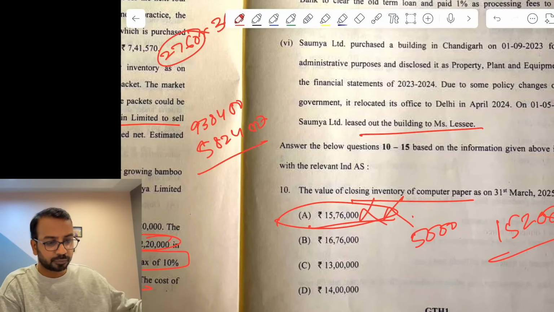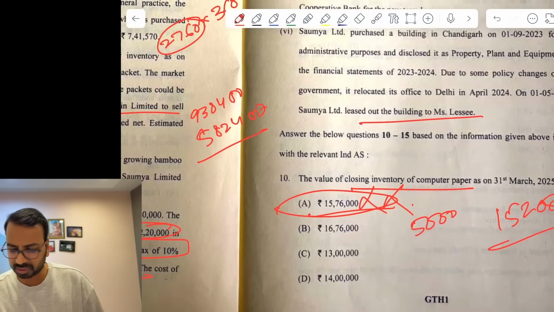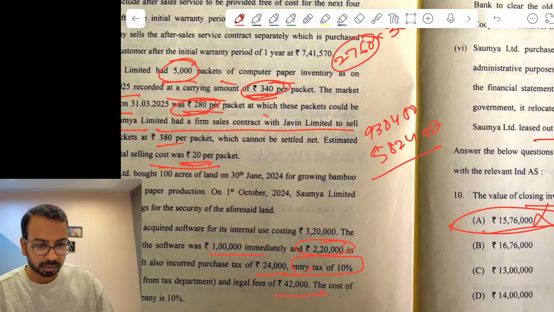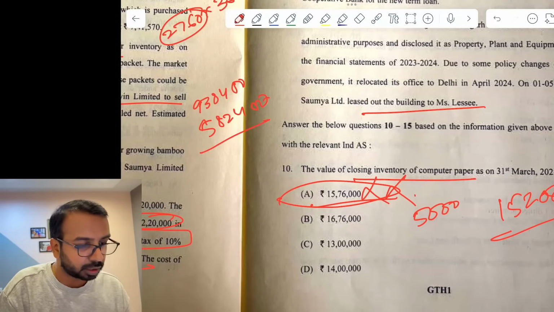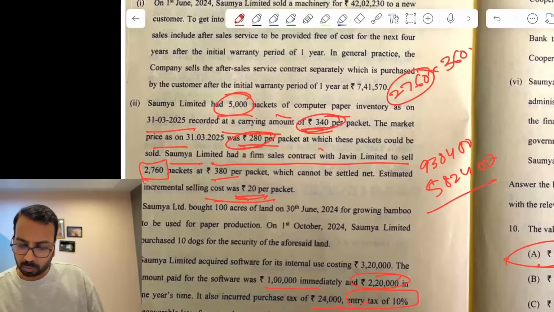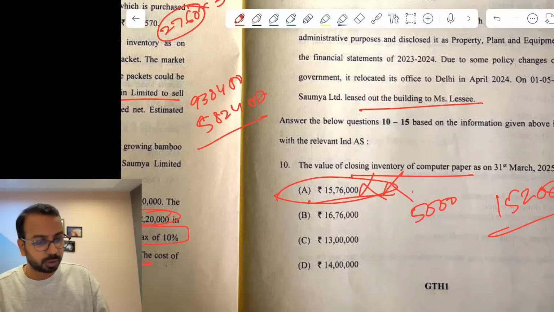Okay. Thanks a lot for joining in. Correct, but that is 1676. If you don't consider NRV, realizable value, then it's no. Okay. Wait. Incremental will not be reduced from cost base. No, but it will be reduced. No, 280 minus this, and carrying amount is 340. So it has to be 1,520,800 only.